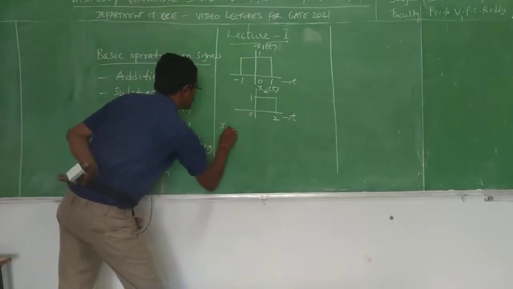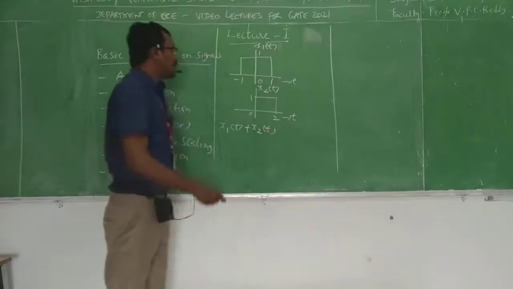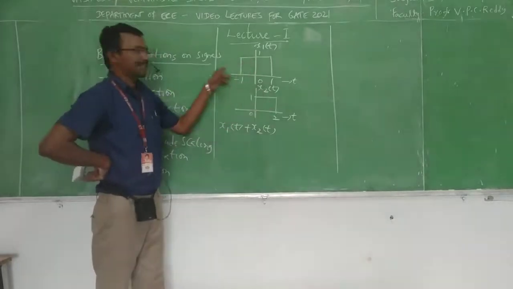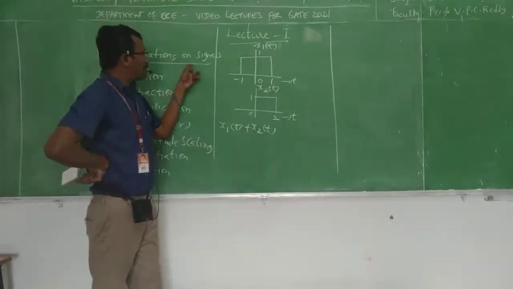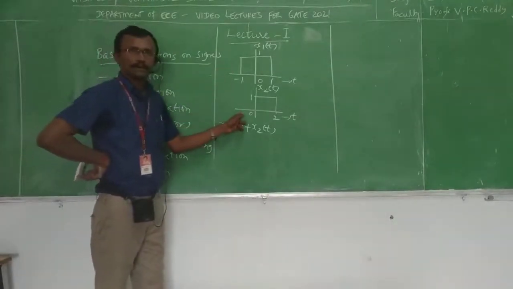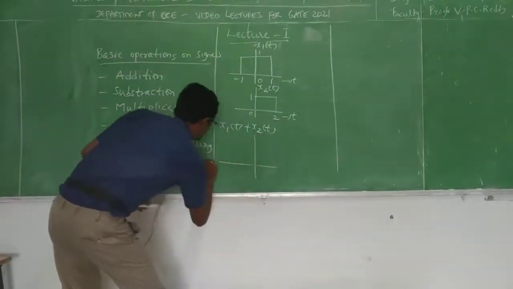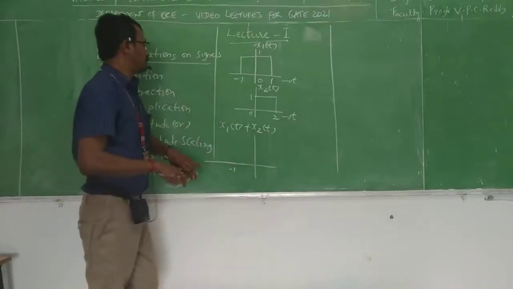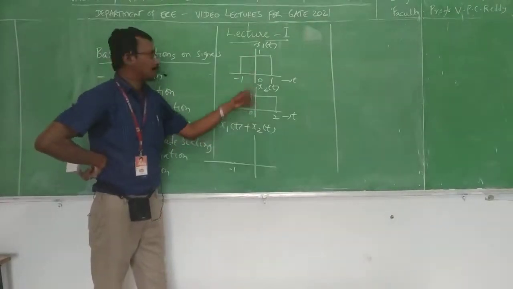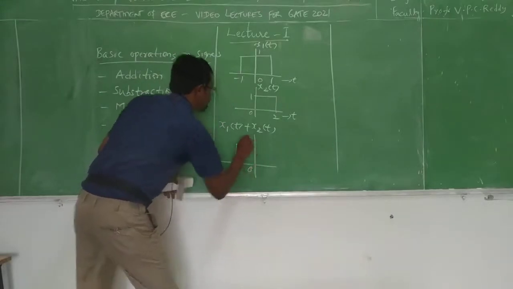Now we will add these two signals, x1 of t plus x2 of t. How do we add these two signals? We have to add magnitudes corresponding to the intervals. What are the intervals? From minus infinity to minus 1, here the magnitude is 0. Here also from minus infinity to minus 1, the magnitude is 0. 0 plus 0 is 0. Okay, from minus 1 to 0, what is the magnitude here? 1. What is the magnitude here? 0. 1 plus 0 is 1. From minus 1 to 0, the magnitude is 1.